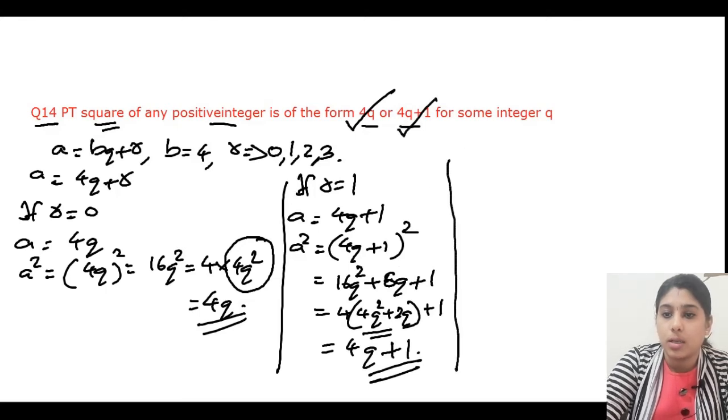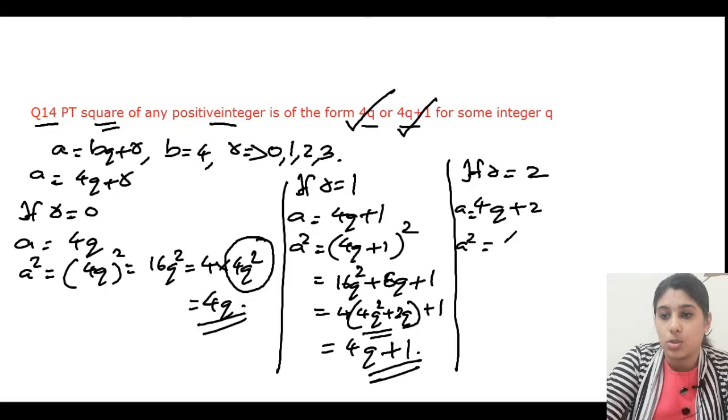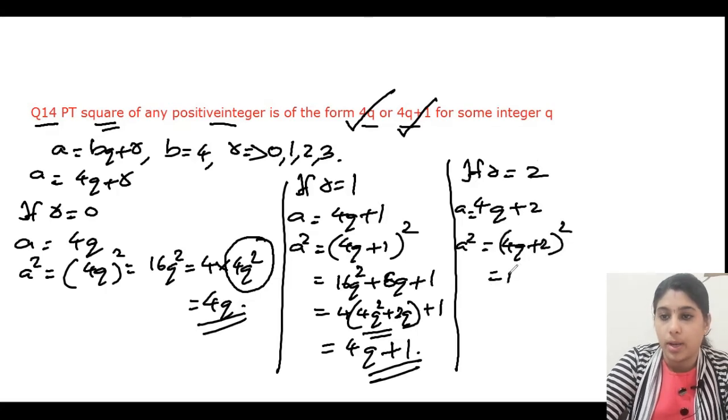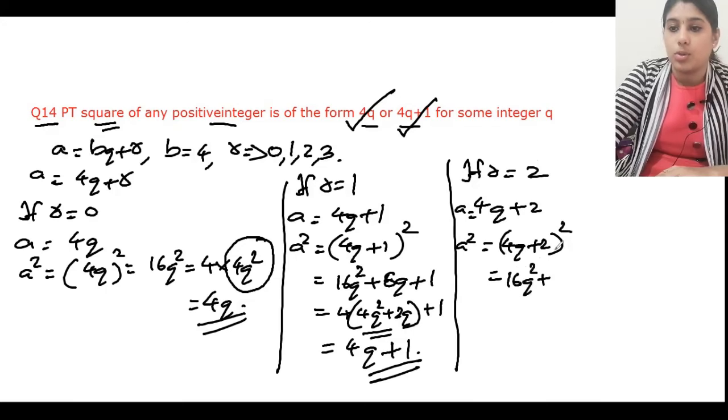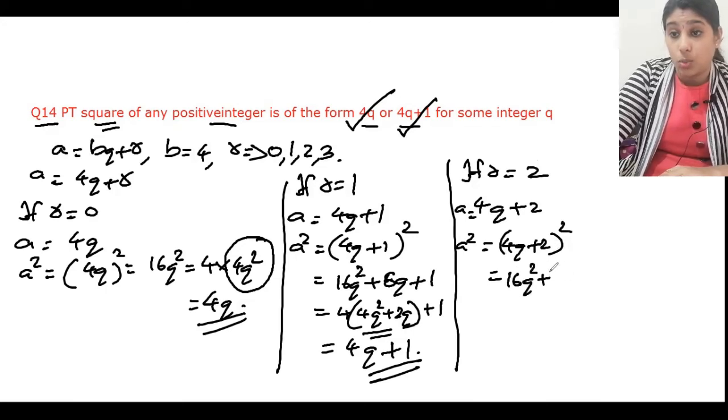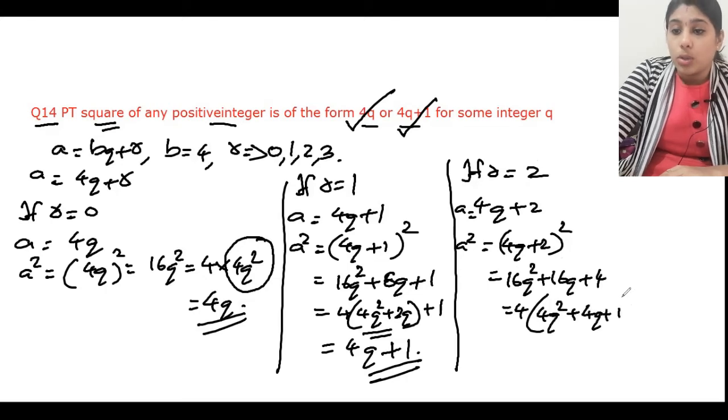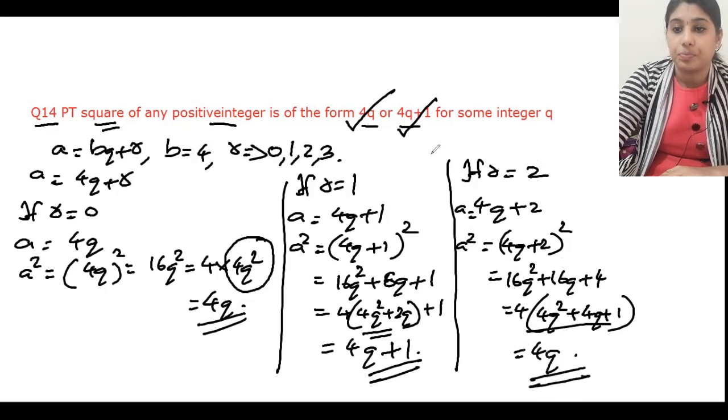Two more things are there. If r is equal to 2, a will be 4q plus 2. a square will be 4q plus 2 the whole square. So this is also a plus b the whole square, so a square plus 2ab plus b square. That is 16q square plus 16q plus 4. Here overall I can take 4 out. So it will be 4 into 4q square plus 4q plus 1. This together is q. So it is also in the form of 4q.